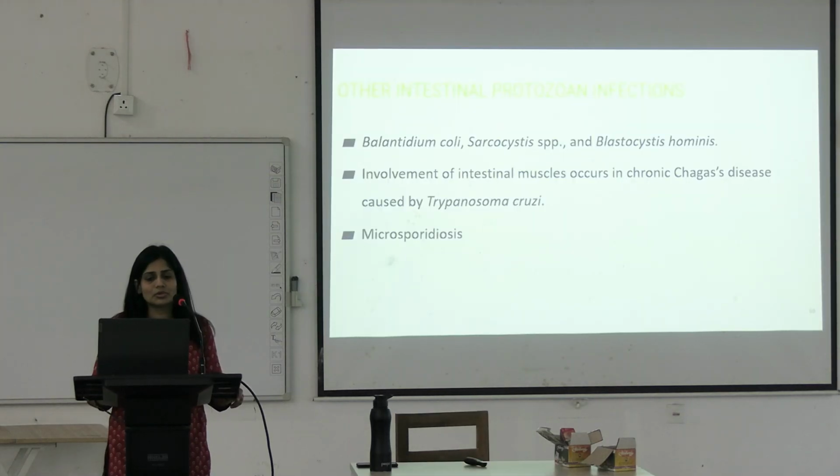What are the other intestinal protozoal diseases? I told you about Sarcocystis. It is not meant for the human. Human is the accidental host for Sarcocystis. Blastocystis hominis is again a commensal in the human intestine. It is able to cause diarrhea. Trypanosoma cruzi can cause megacolon and all those infections. Okay, microsporidiosis is now categorized under fungus. It used to be a parasite, but it's now categorized under fungus. You can also stain this with Ziehl-Neelsen stain, the modified Ziehl-Neelsen stain. It is gram positive if you stain this.